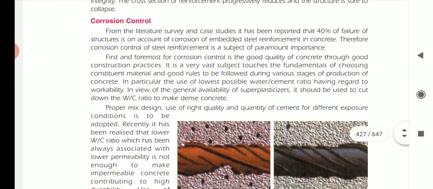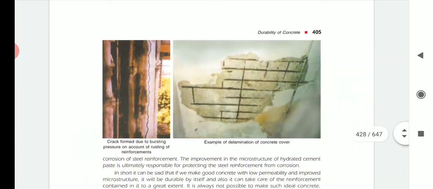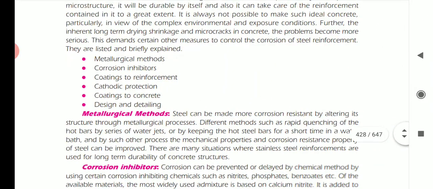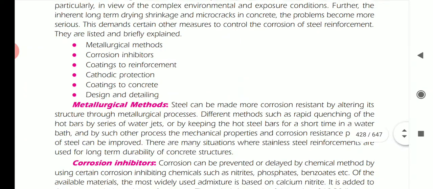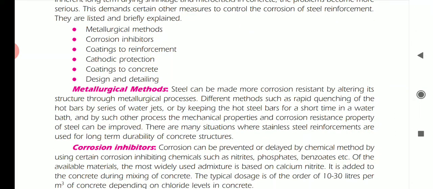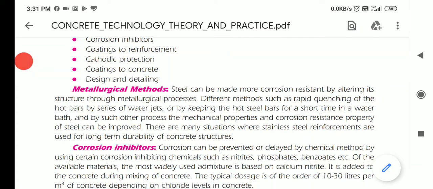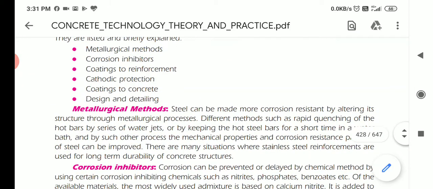So how to prevent this corrosion in concrete? The methods are painting, metallurgical methods, corrosion inhibitors, coating to the reinforcement, cathodic protection, coating to the concrete, and designing and detailing. The metallurgical method means steel can be made more corrosion resistant by altering its structure through metallurgical processes. Different methods include rapid quenching of the hot bars by a series of wet jets, or keeping the hot steel bars for a short time in a water bath, and other such processes. By mechanical and metallurgical processes, you can make the iron or steel more corrosion resistant.